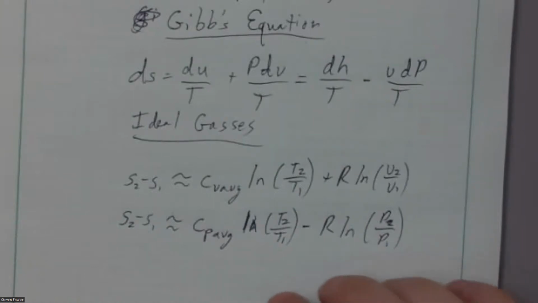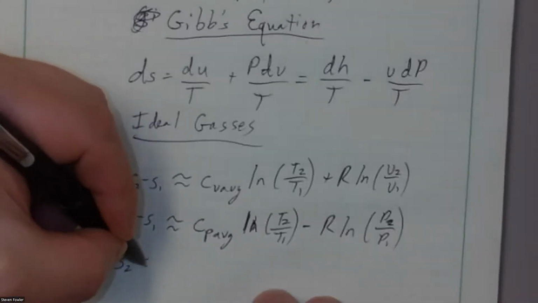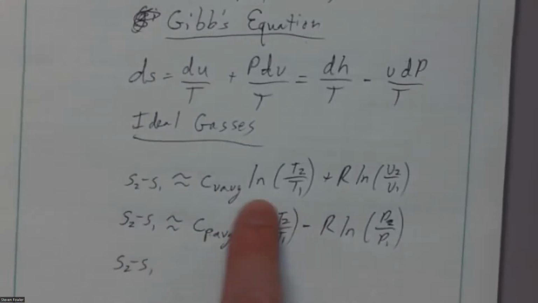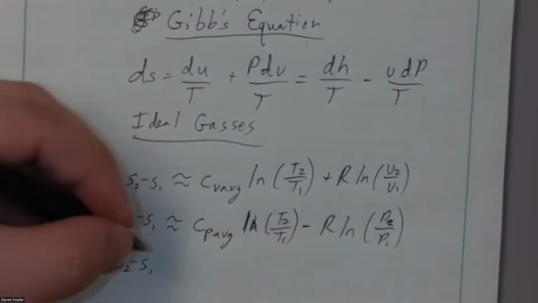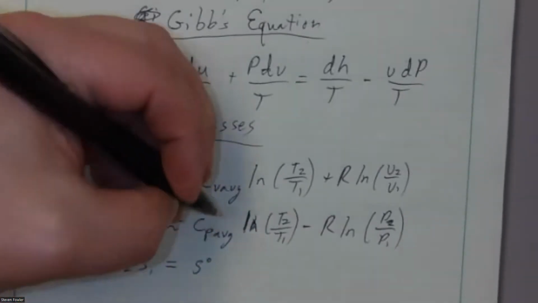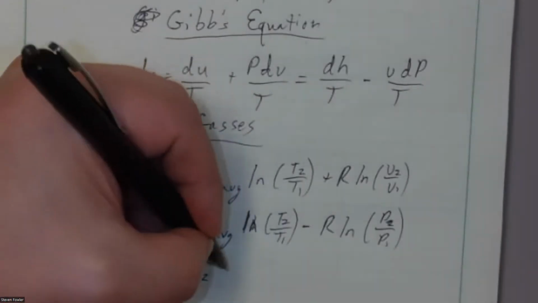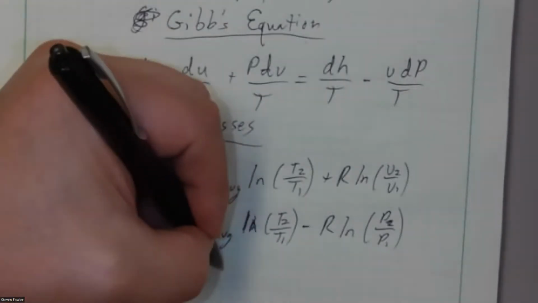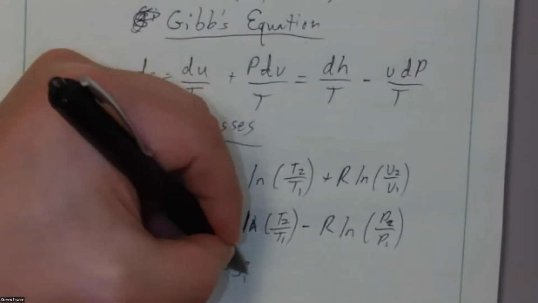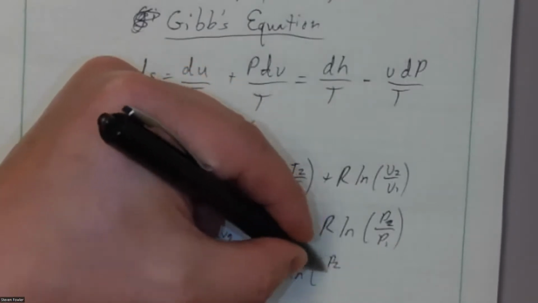I don't necessarily have to use that form. We talked about this idea of you can use table properties in place of C sub P and delta T. I can use table properties and then it becomes an equal sign. There are these S circle, or I call them S degree values. I think the technical term is S circle in the tables. I can say delta S is equal to S circle 2 minus S circle 1 minus this R ln P2 over P1.